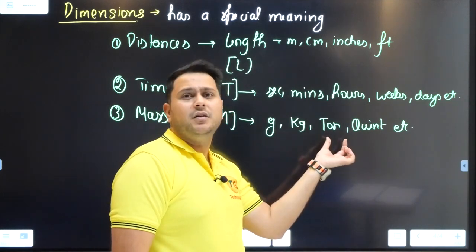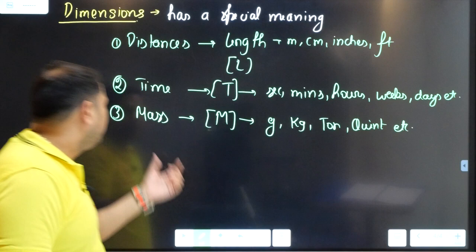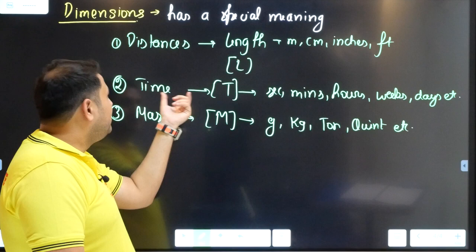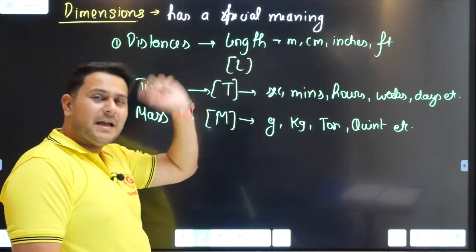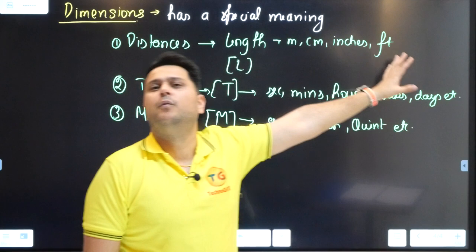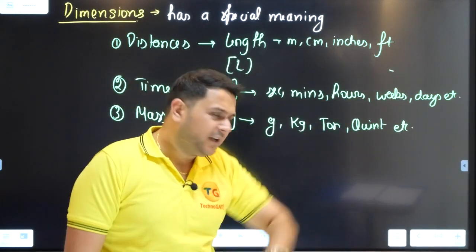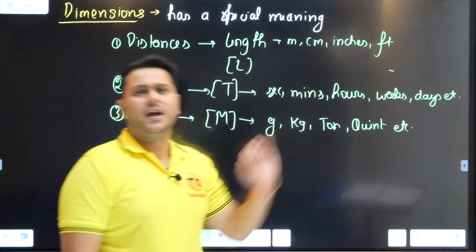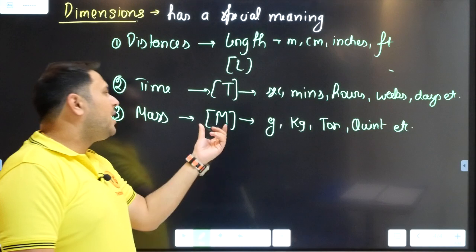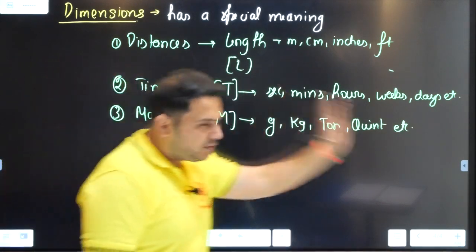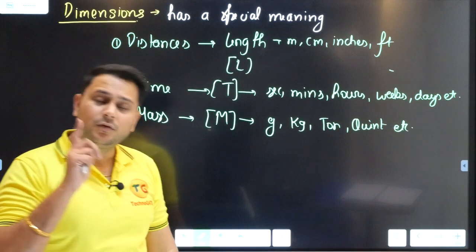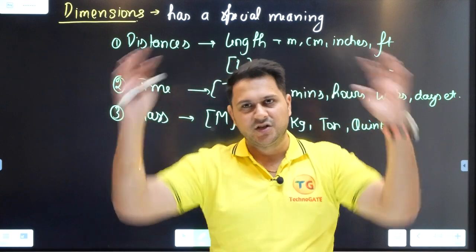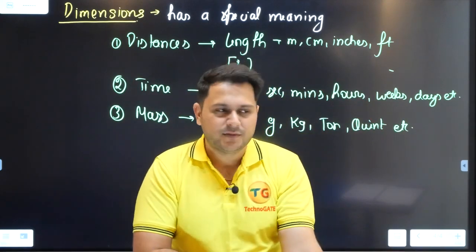If I say ton, it is a unit. But when I say mass, when I say m, it is a dimension. So length is a dimension representing all the units of what? Distance. Time t is a dimension representing all the units of time. Mass m is the dimension representing all the units of measuring weight or mass. Got the concept? So unit is a specified concept, dimension is a generalized concept. This is the difference between the two.